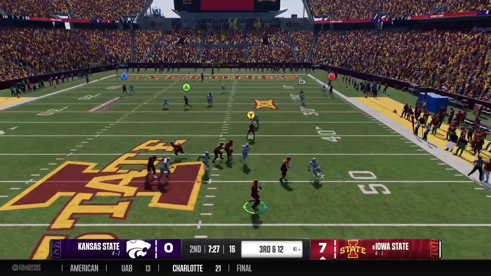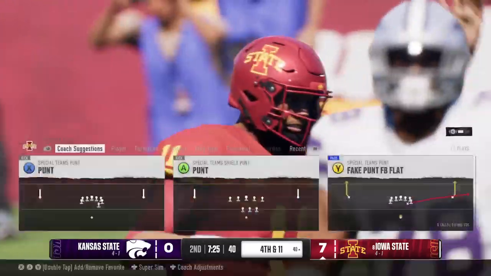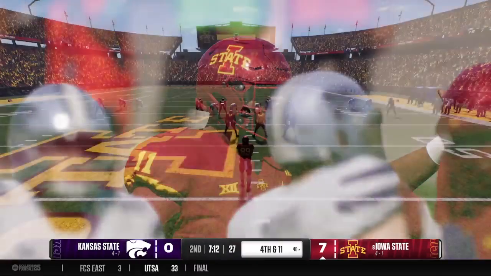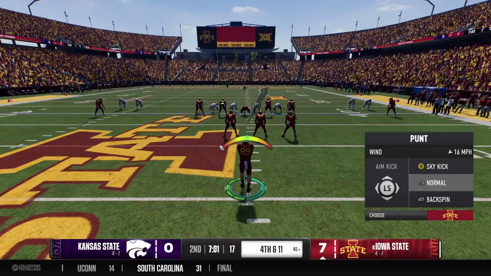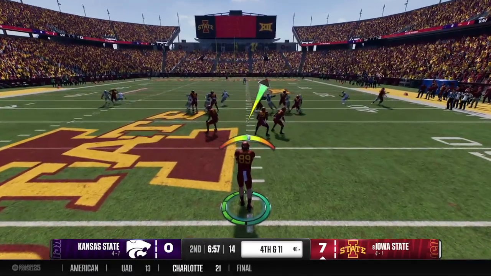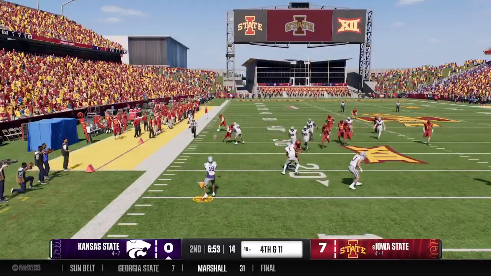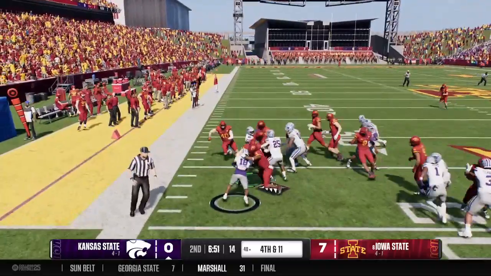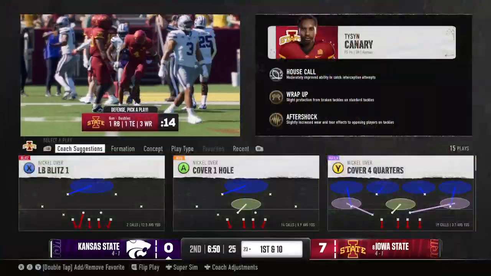On third down, he drops to throw. Bought a little time, lets it go. Trying to pick up the first out of the backfield. And the Cyclones will send out the punt unit. This will be the second time they've had to kick it away. Couldn't get away from that cover team, and they've got him down at the 23.